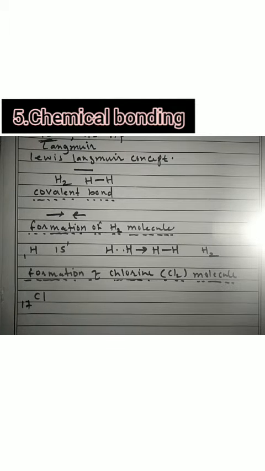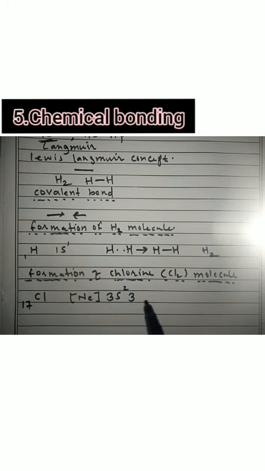Now the electronic configuration of chlorine: you can write it in terms of neon. Neon has atomic number 10, the remaining is 7, so you will write 3s2 3p5.